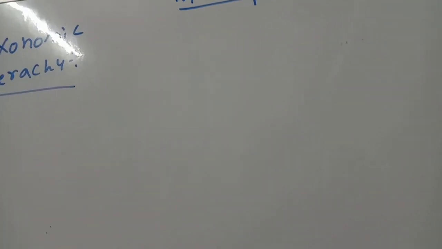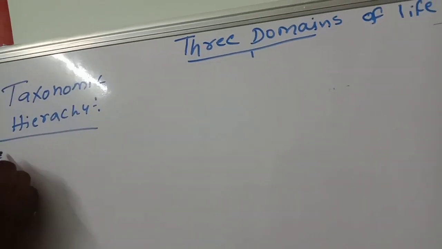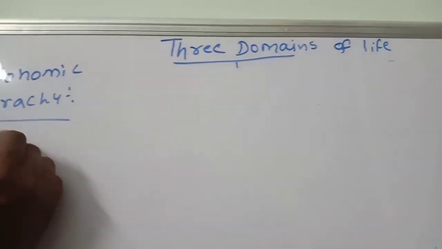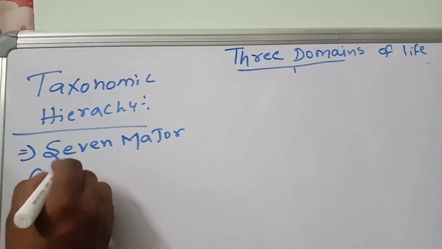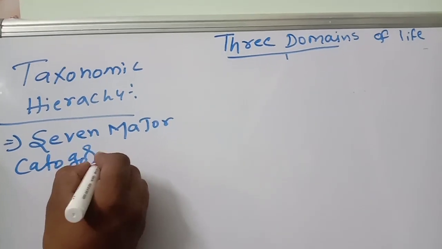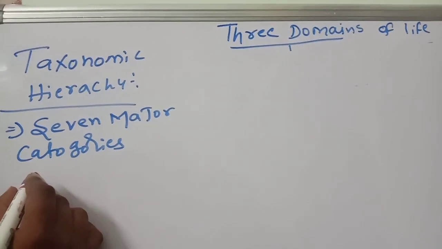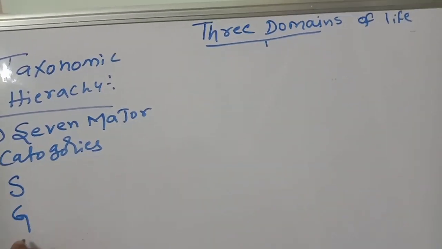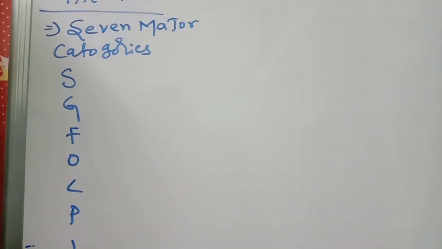What is this one? You know very well. The hierarchy includes 7 major categories. How many categories? 7 major categories. What are the 7 major categories? You know very well. Come on, write. Tell. Species, genus, family, order, class, phylum, kingdom.